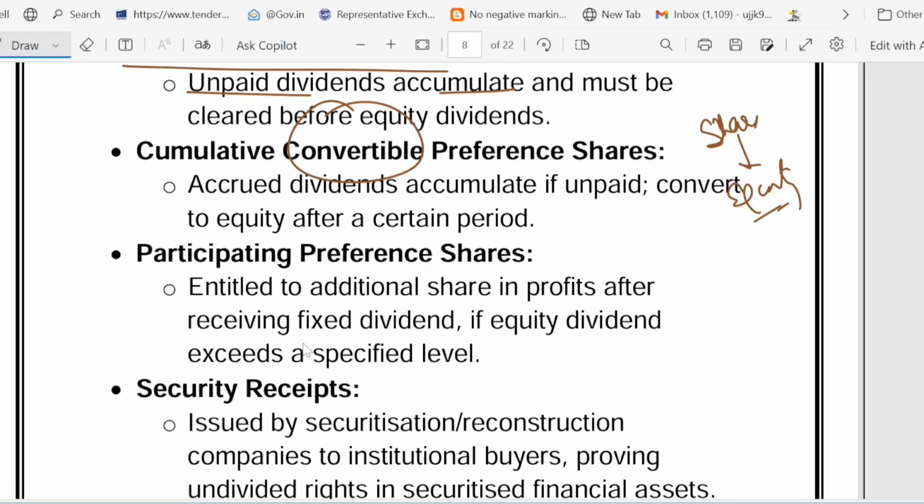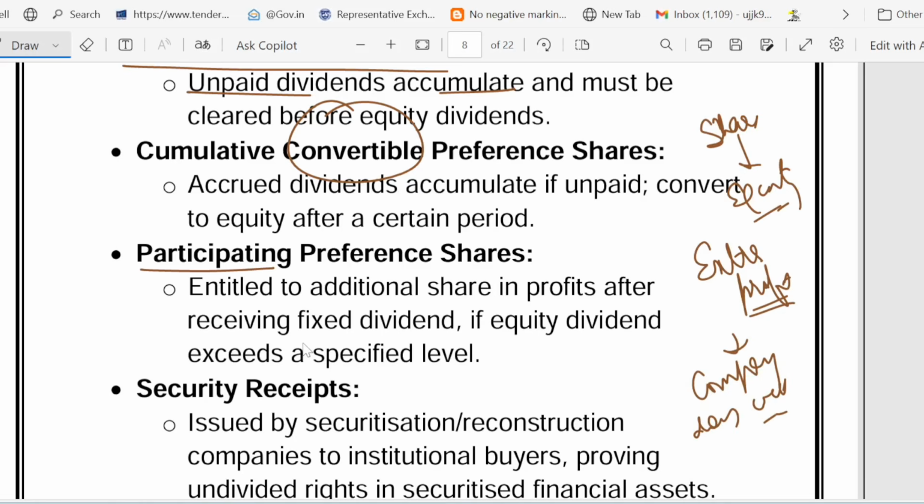Then I told you about participating shares. Participating means extra profit if the company does really well. That is called participating, like a bonus tip for the chef. The safety net is that it is paid before equity holders if the company liquidates, but after banks and debenture holders.